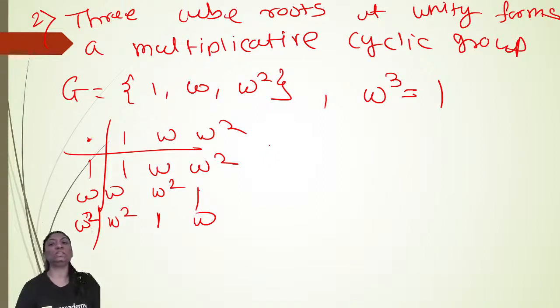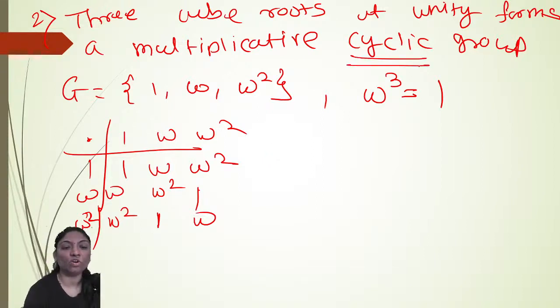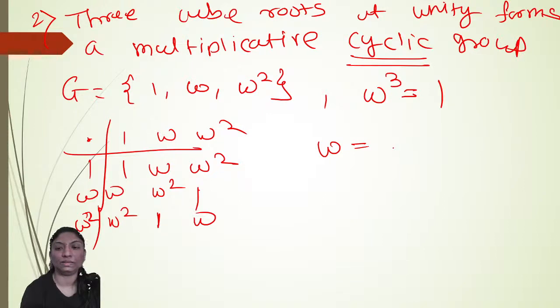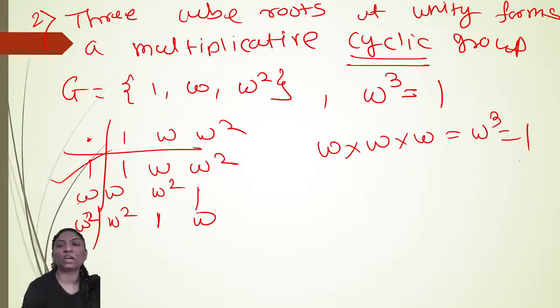Now this is also a cyclic group. Why is it a cyclic group? If you observe here, omega and omega square are the generators. How many times do I have to multiply omega with itself to get the identity element? The identity element of this group is 1, because 1 gives you exactly the same row. So I have to multiply omega three times: omega cube, because omega cube is equal to 1.